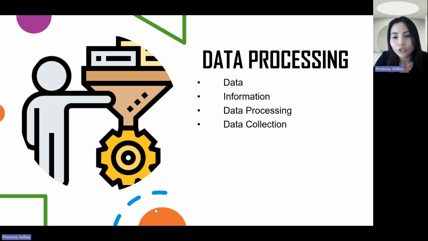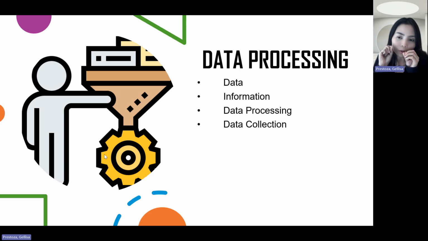And data collection, so when we say data collection, this is how we gather the data, right? Because, of course, how can we process data if we have no raw details on our hands? So, one of the basic concepts that we normally hear is data collection. Now, what about data organization?